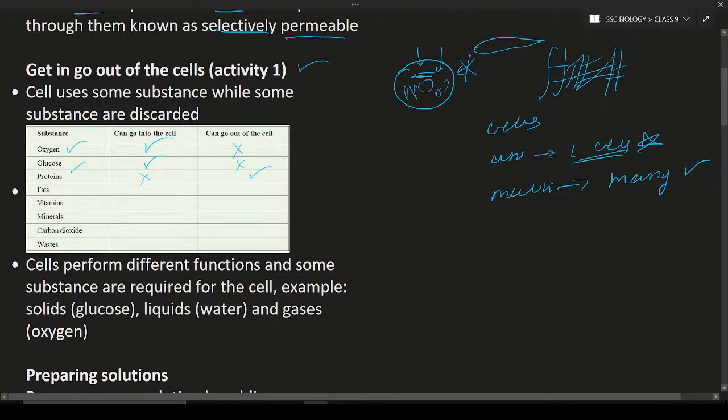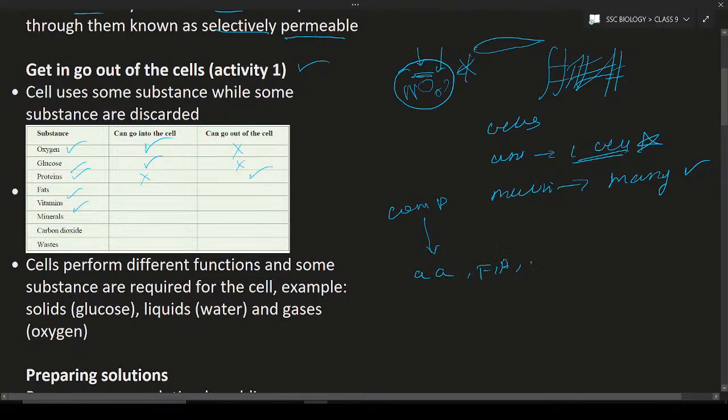Next, fat. Fat generally will not enter into the cells, but in the form of fatty acids, they will enter into the cells. Can it go out of the cells? Sometimes fat can go out of the cells. Vitamins are again the same. Proteins, fats and vitamins are complex in nature. So when these nutrients are digested, they turn into amino acids and fatty acids.